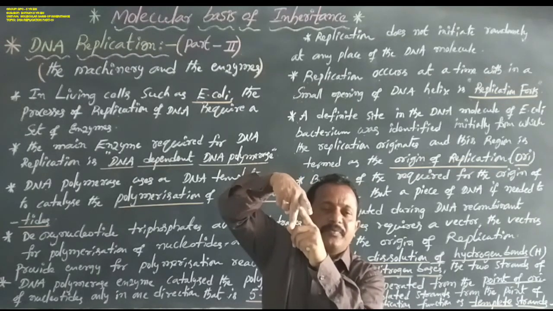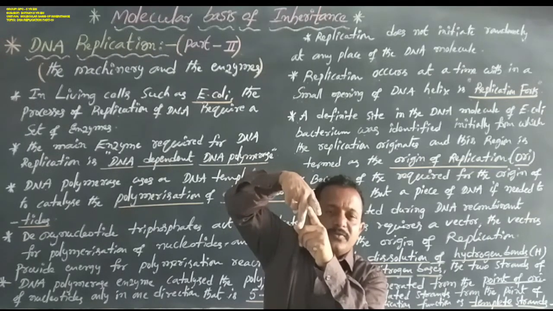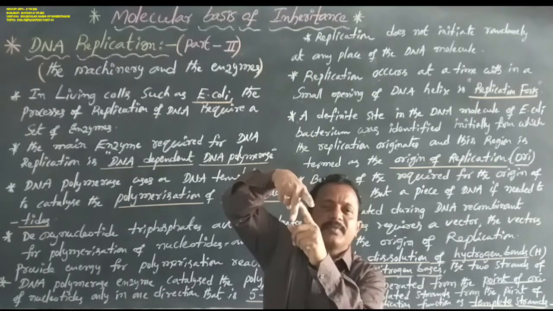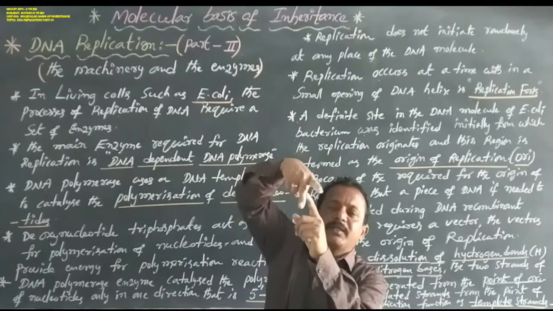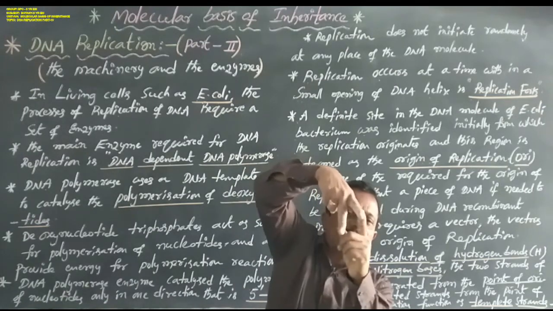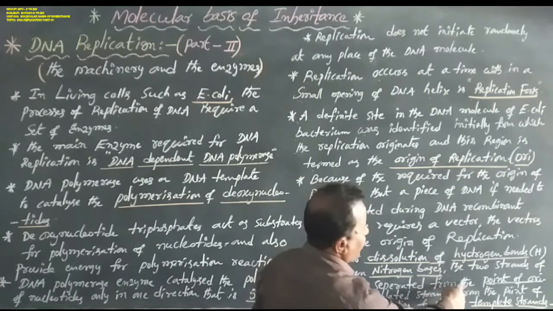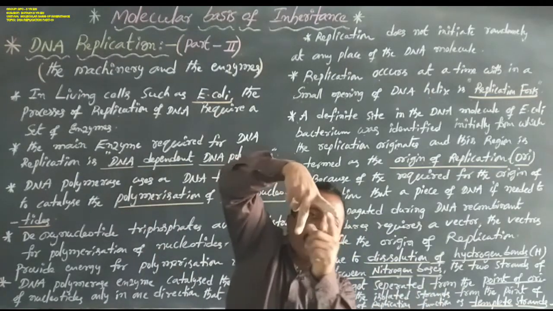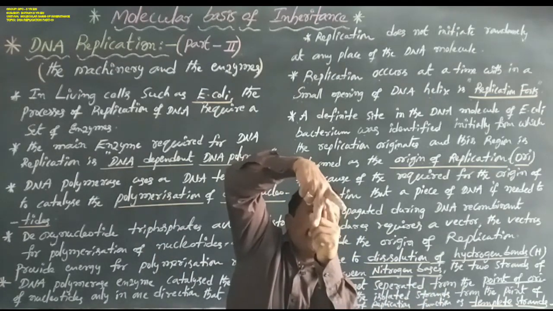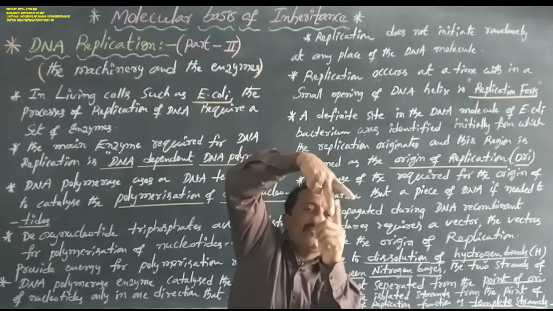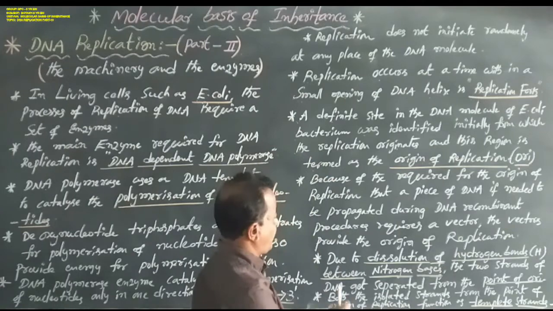So the dissolution of hydrogen bonds between the nitrogen base pairs separates the two DNA strands from the point of Ori.